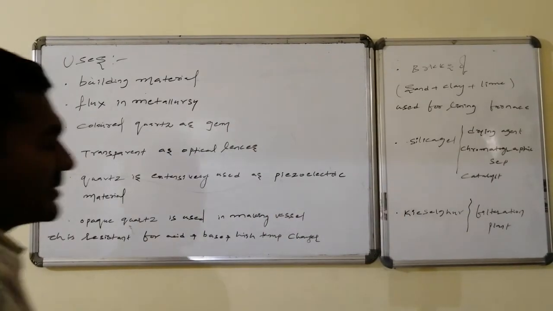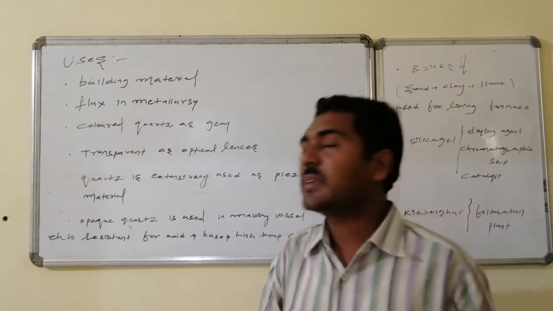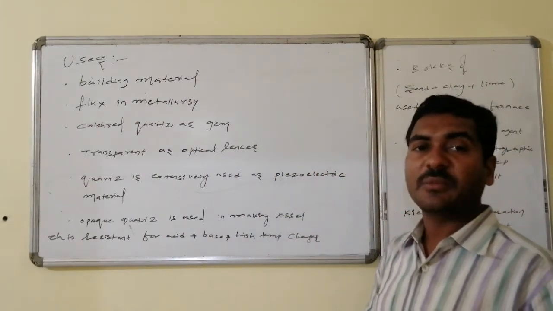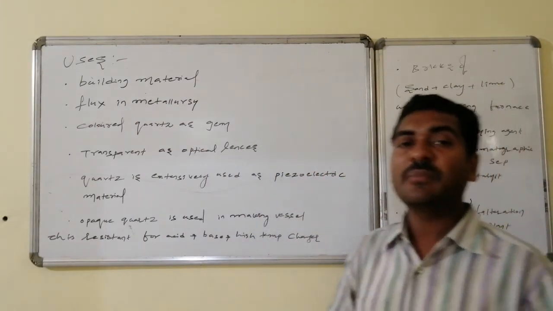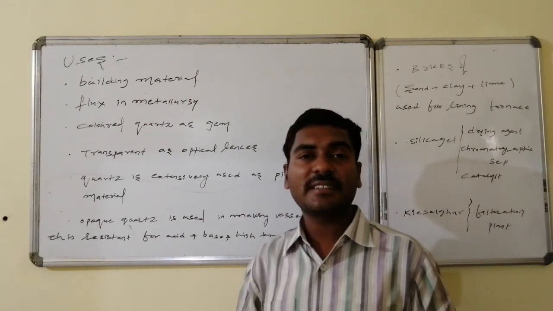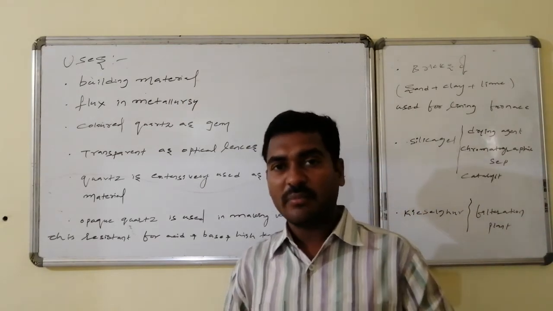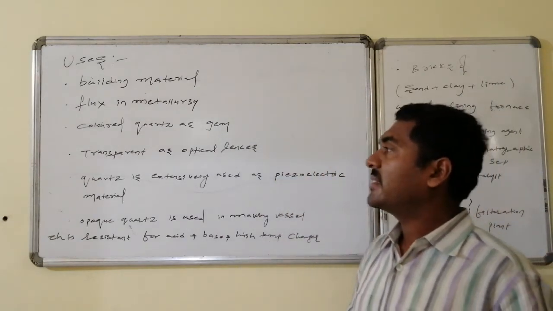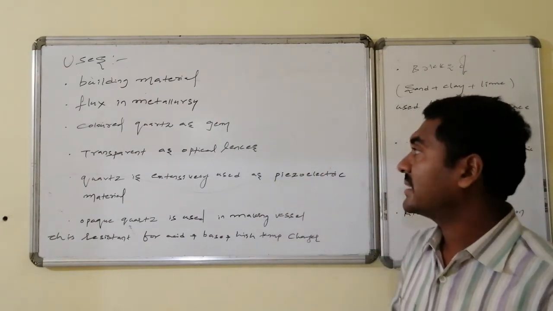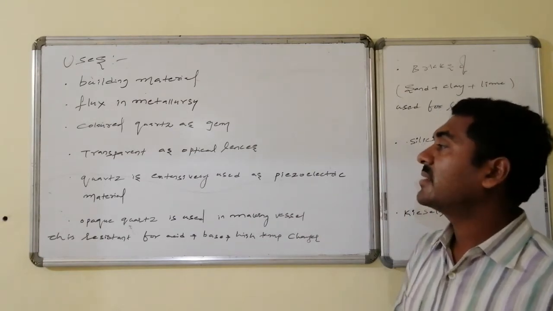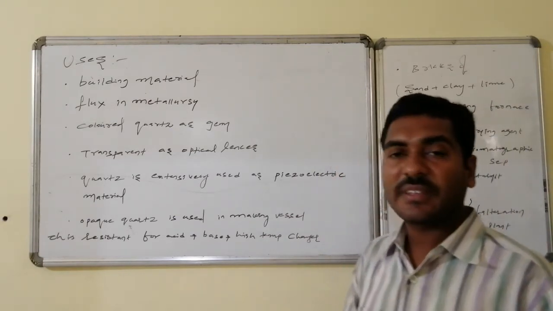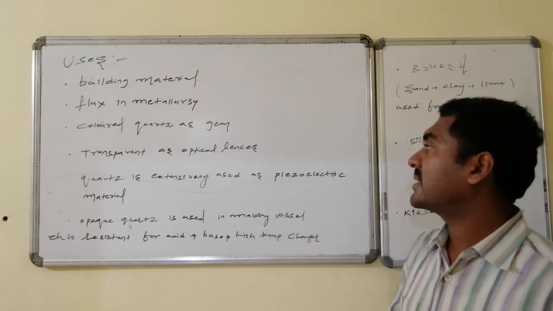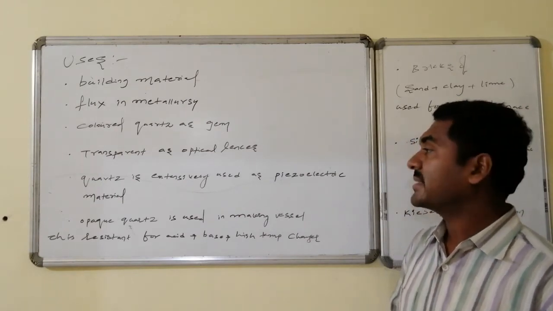Uses of silicon dioxide. Silicon dioxide is used as an important building material for cementing, and also as a flux in metallurgy because it is acidic in nature. It readily combines with basic impurities like calcium oxide. Similarly, colored quartz is used as a gem in jewelry, and transparent quartz is used for making optical lenses and optical related things.